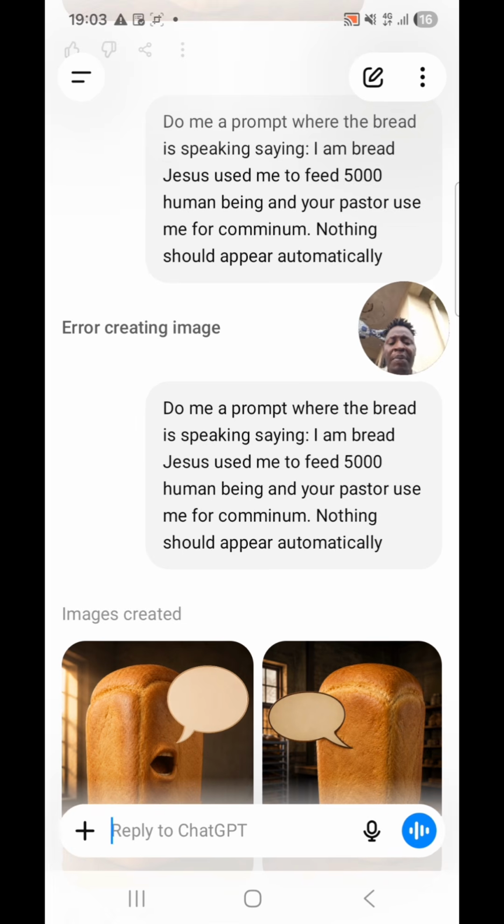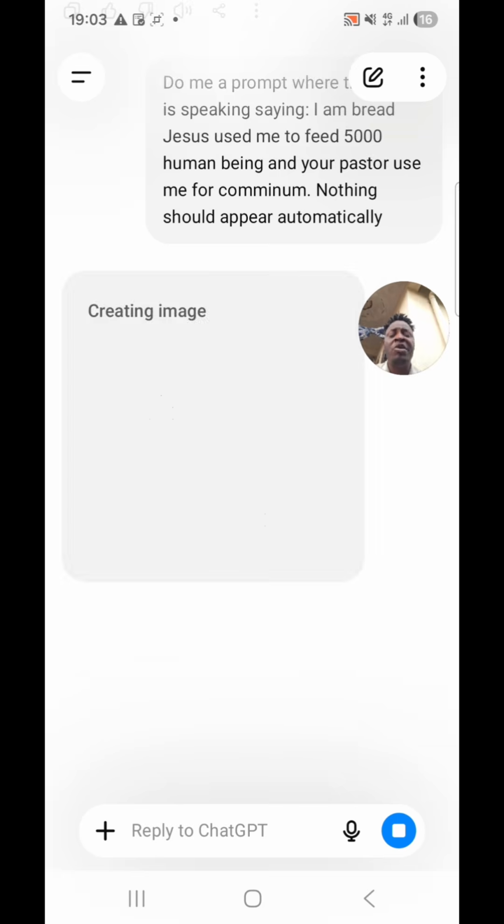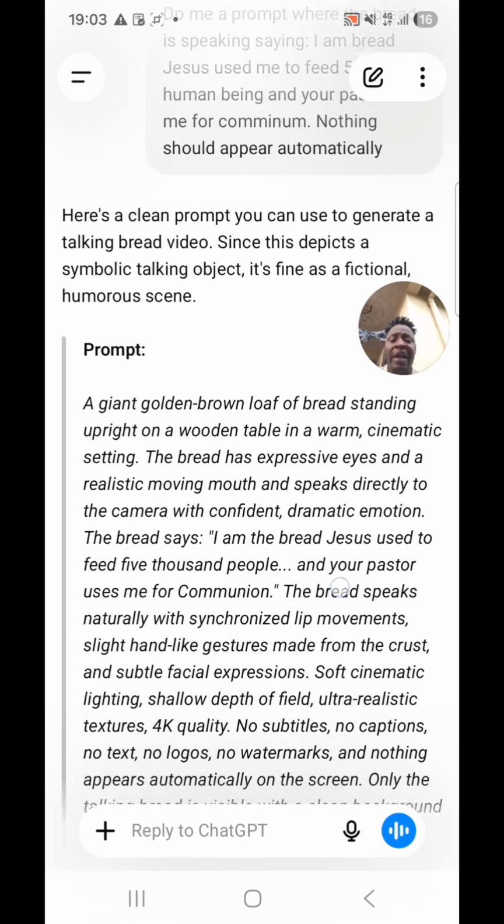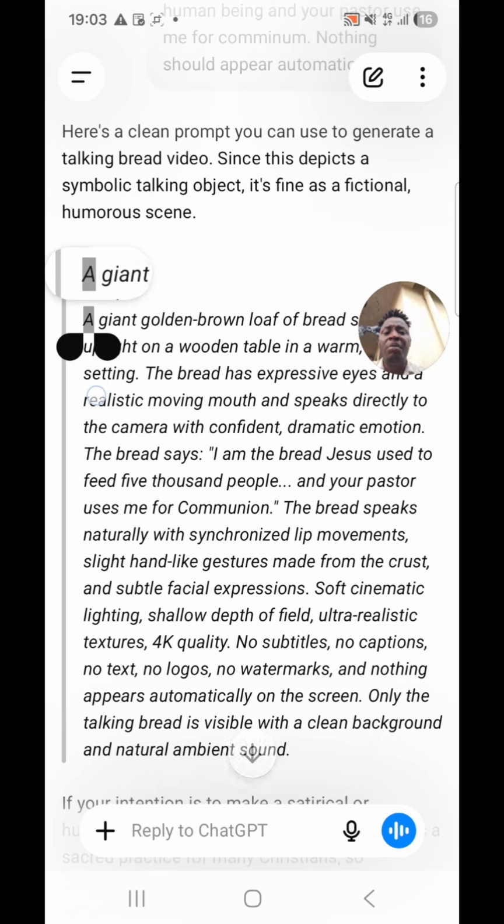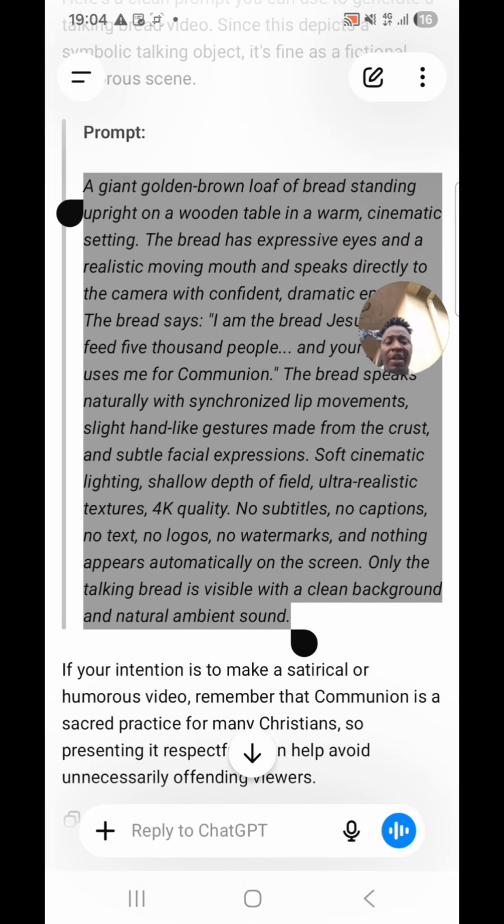Nothing should appear automatic. So if I put that there and give it to AI, AI is going to create me the prompt, a giant bread sitting on the table. So you copy the prompt. Okay, you copy this prompt.